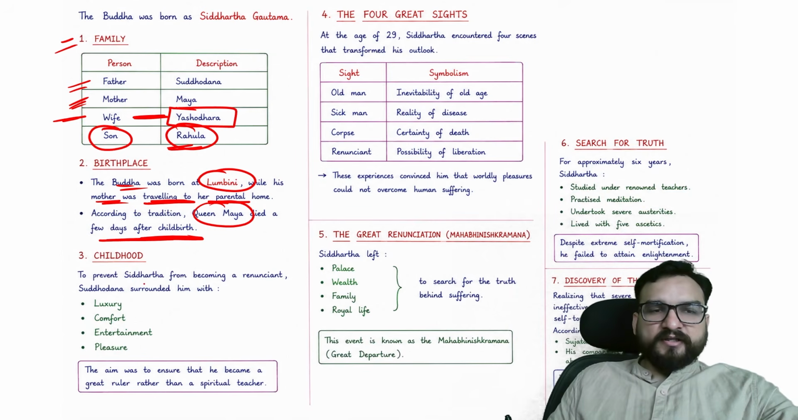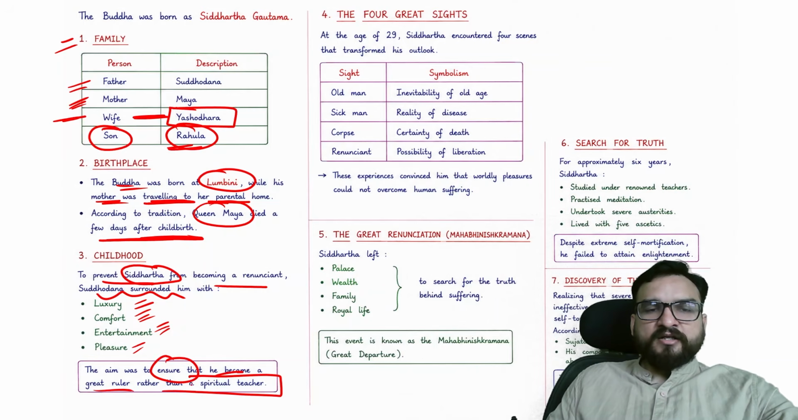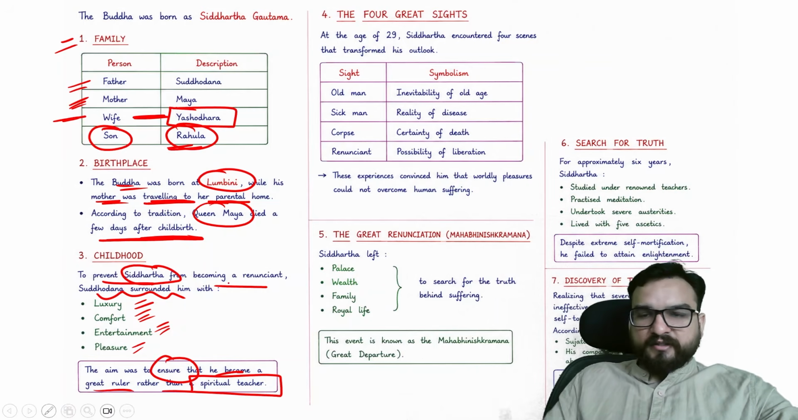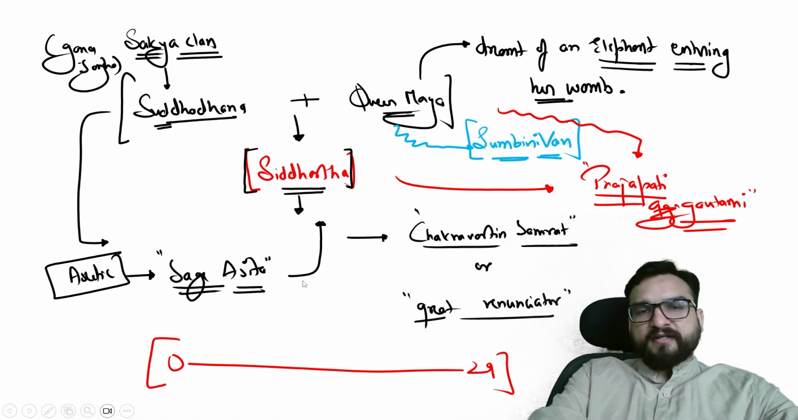So, to prevent Siddhartha from becoming a renunciator, Suddhodana surrounded him with luxury, comfort, entertainment and pleasure. The aim was to ensure that he became a great ruler rather than a spiritual teacher. So first of all, you understand this.